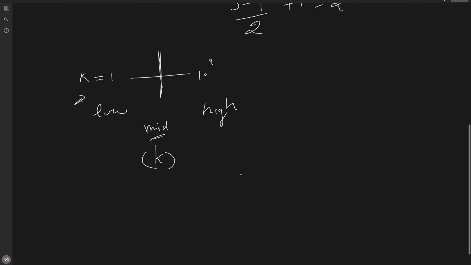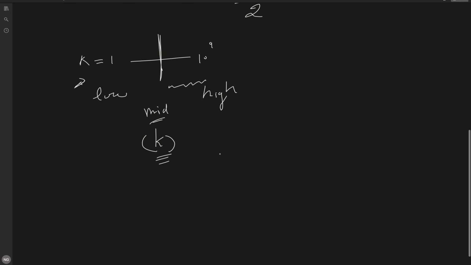If Coco is able to eat at that speed, then Coco can also eat at a higher speed as well. So in that case, we reduce the high to the mid. So we update high to mid.